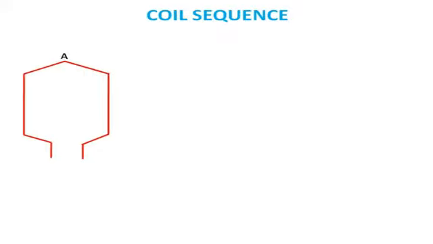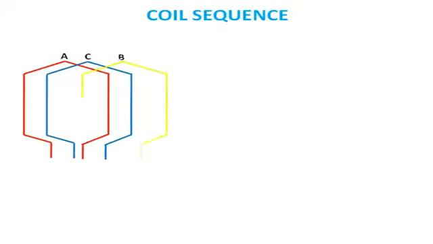While placing the coils, we can observe that a particular sequence is maintained. First coil A is positioned, then coil C, then coil B. This is done to get a 120 degree phase sequence.